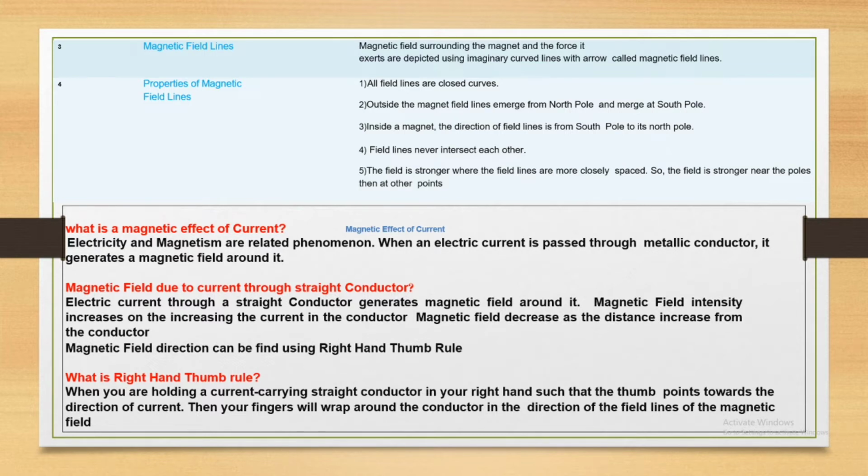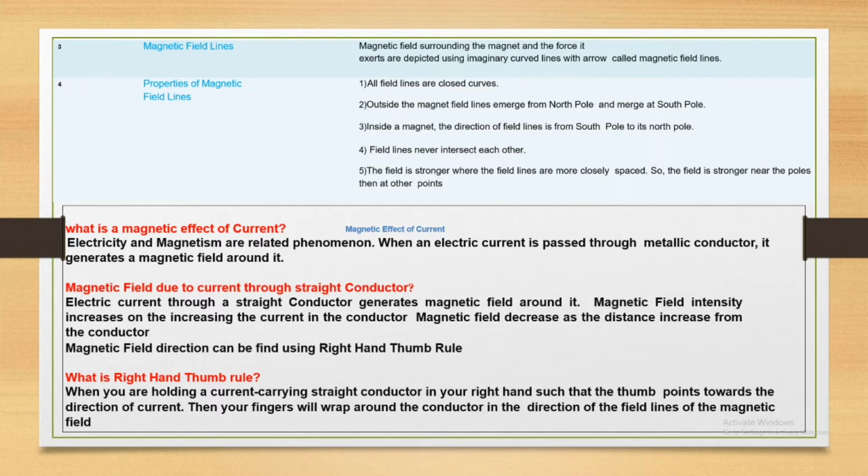Outside the magnet, field lines emerge from the north pole and merge at the south pole. Inside a magnet, the direction of field lines is from the south pole to the north pole. A very important point is that field lines never intersect each other. Remember this: field lines never intersect each other. What is the magnetic effect of current? In the electric field we dealt with rest charge; here we deal with moving charge or current.